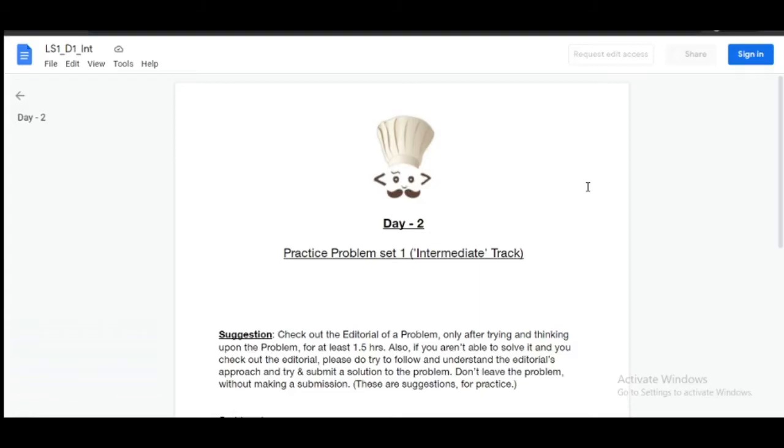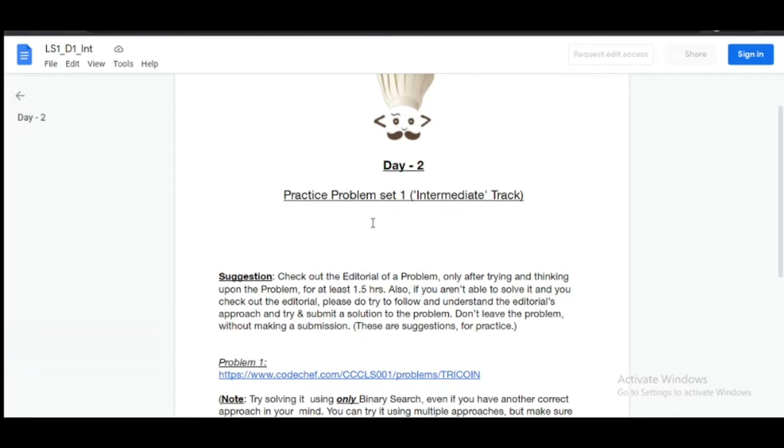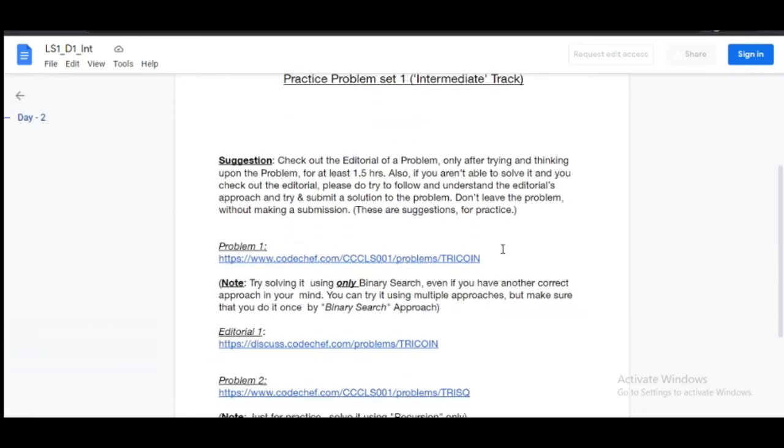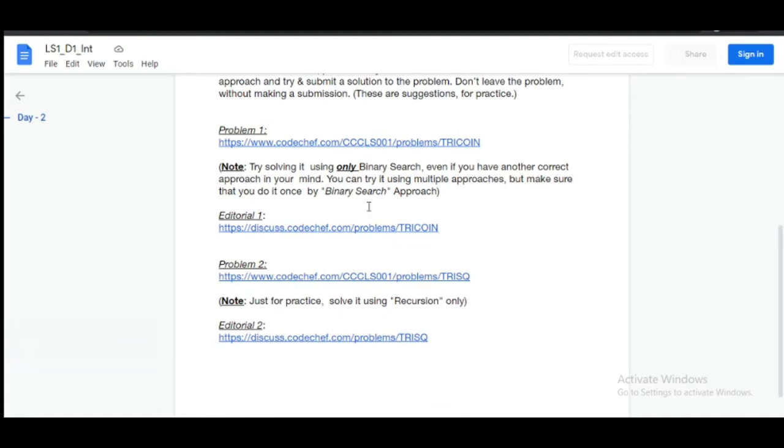We are going to do day 2 of these CodeChef chapters. This is the practice problem set of intermediate rank. So there are two problems once again, along with editorials. So let's see.